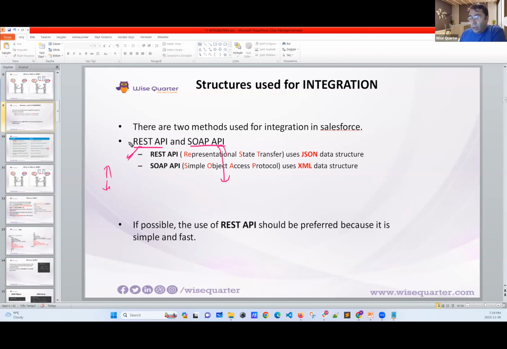Now, according to the REST API or SOAP API, if you want to interact with the second system, then you have to obey the rules. Now, in REST API, we have 5 different requests. You cannot create the 6th one, no, because it's already created. This is the protocol you have to obey. In SOAP API, you have some different.